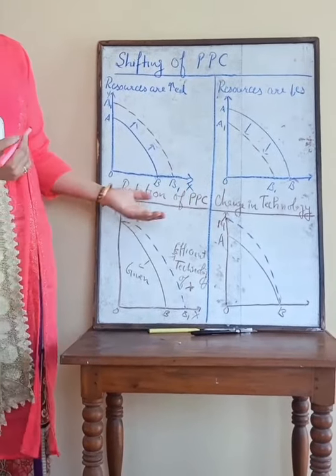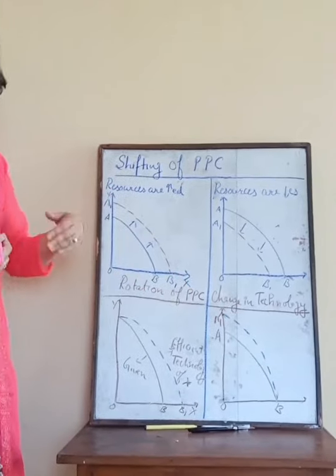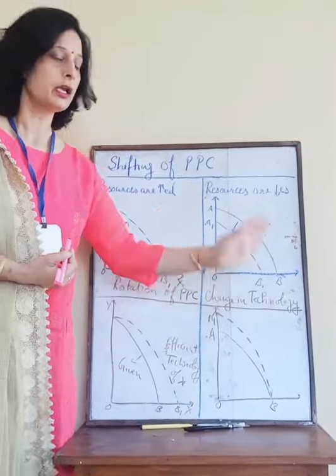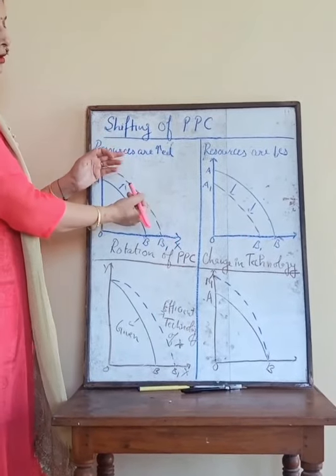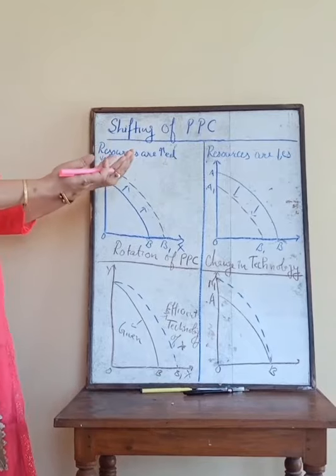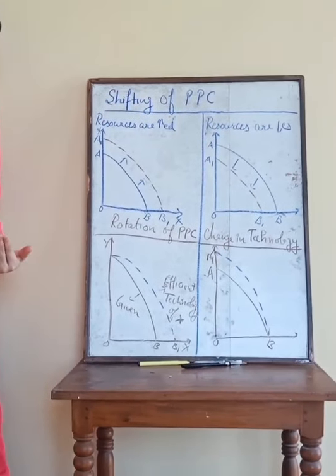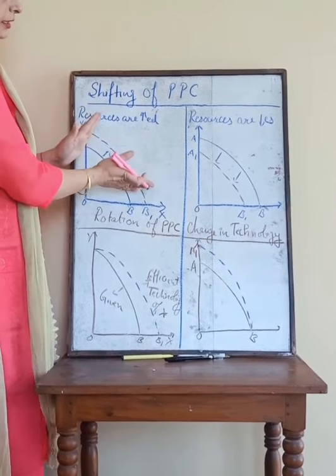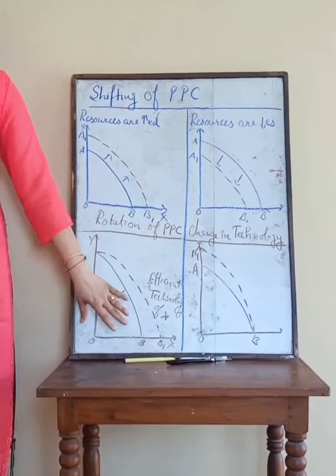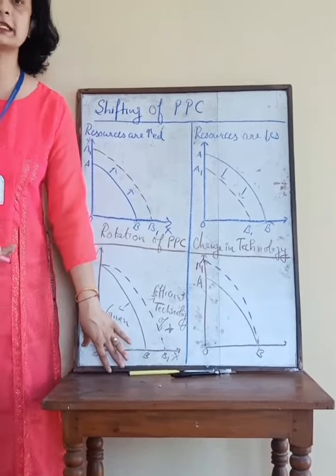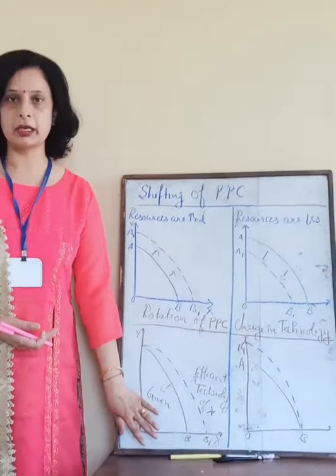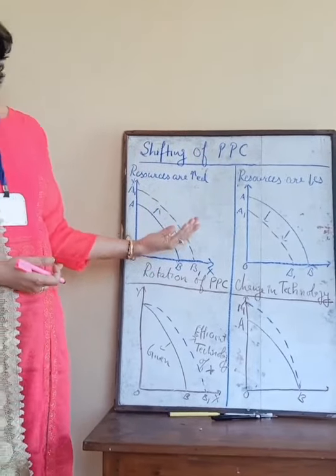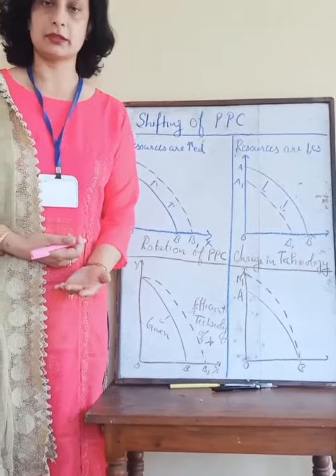And if we use the better or advanced technology for both products, for x as well as for y, then the PPC will shift upwards, and if we use the old technology for both goods, PPC will shift downward. So it is the shifting of PPC and it is the rotation of PPC. Hope you understand this concept very properly. If you have any doubt, I will clear these doubts in the next class. Thank you so much.